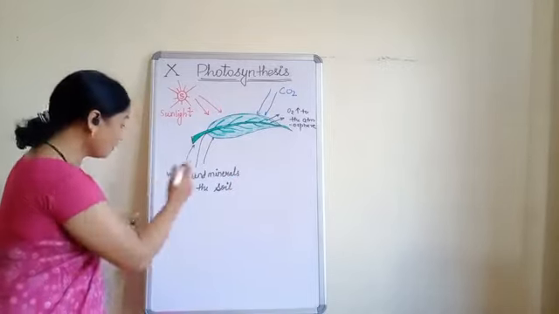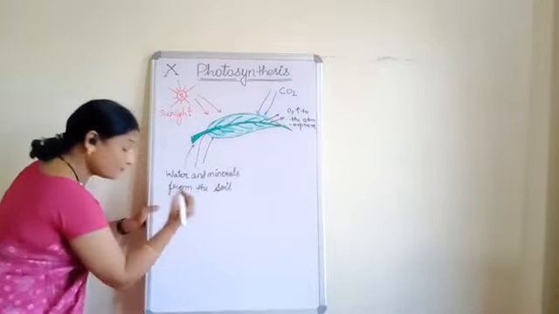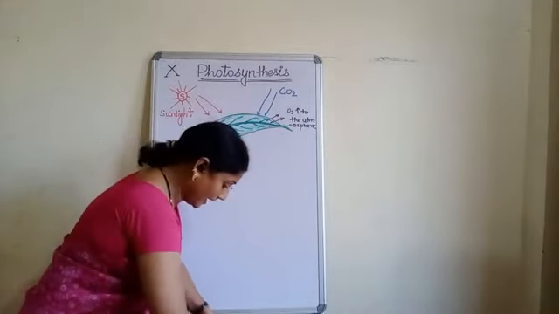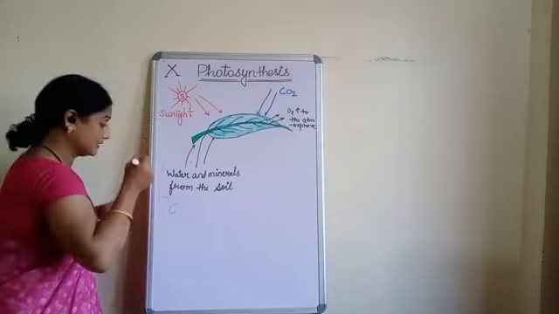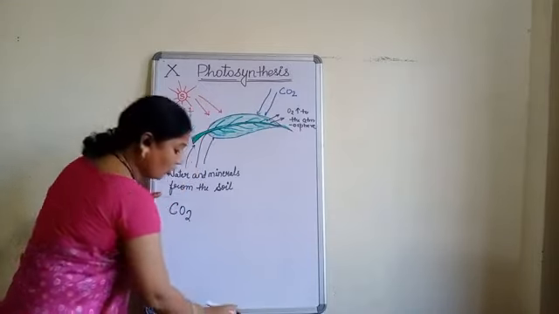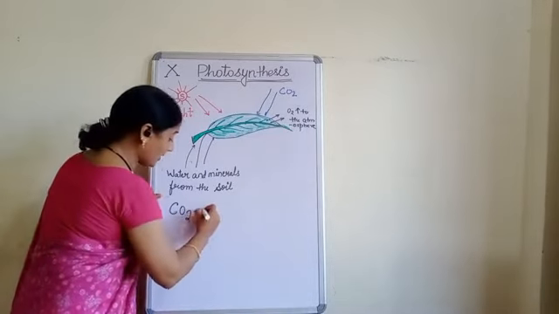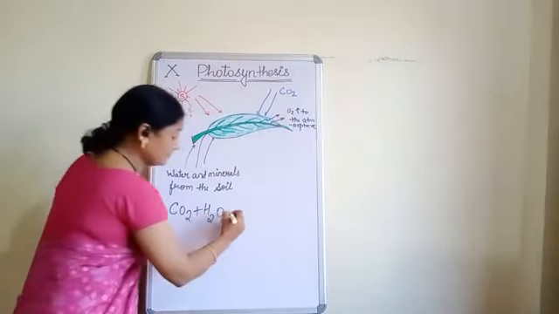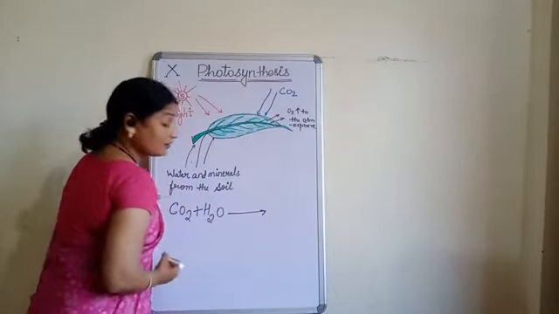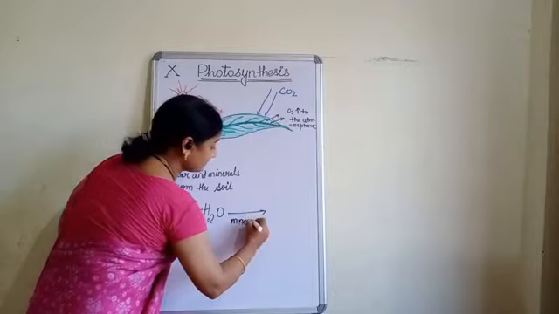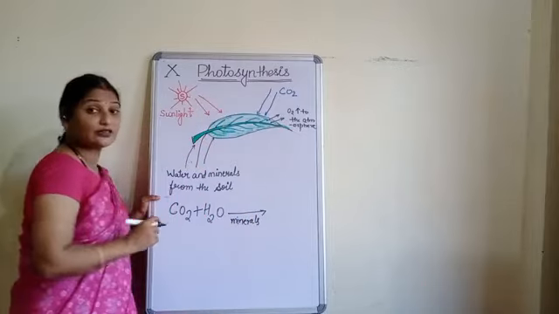That is, we will use carbon dioxide, okay, along with carbon dioxide, we will use water, okay. Now, in the presence of some minerals and inside the chloroplast.